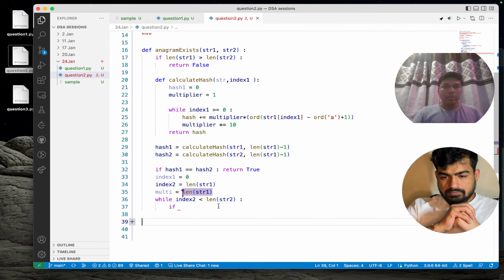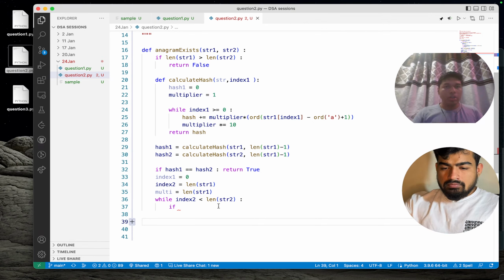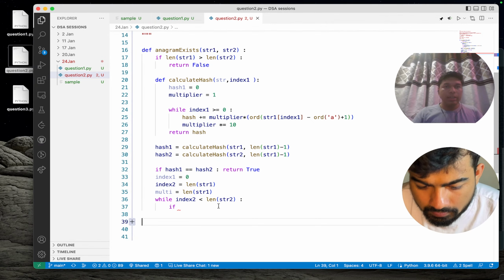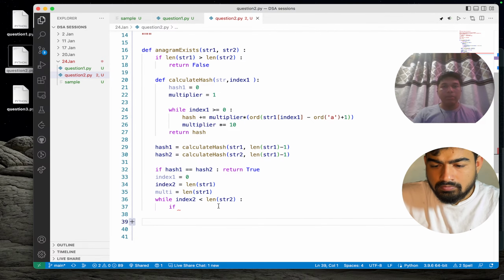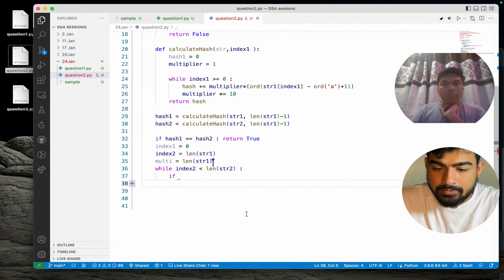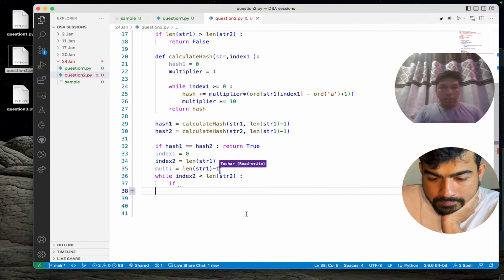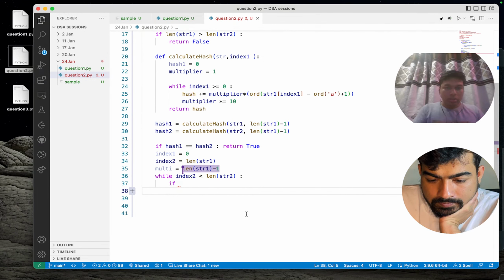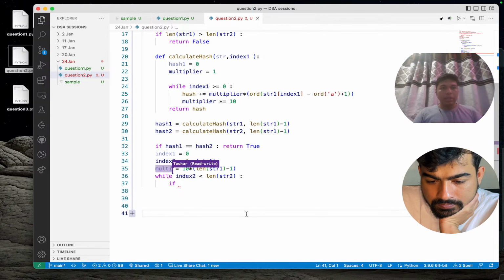Basically this is length 3, so it's a 3-digit number, so it will be multiplied by 10 star 10, star length minus 2. Yes, so this will be our multiplier.